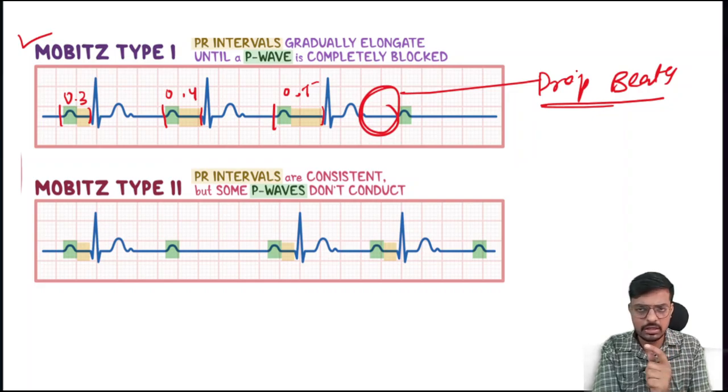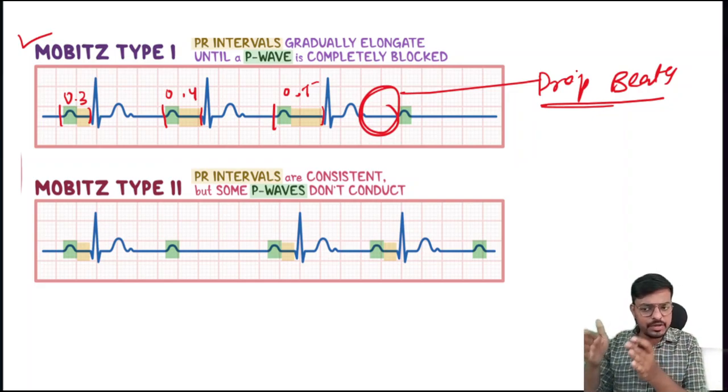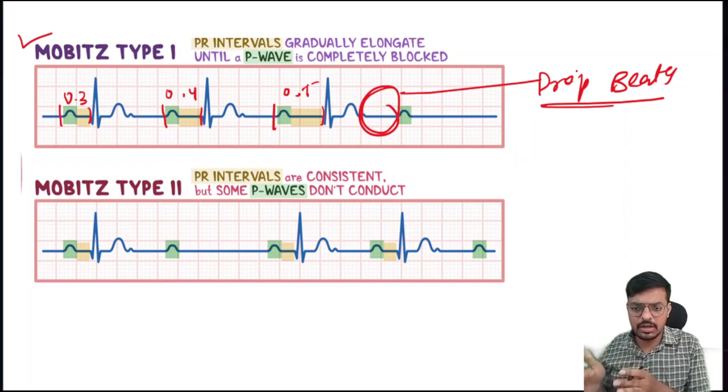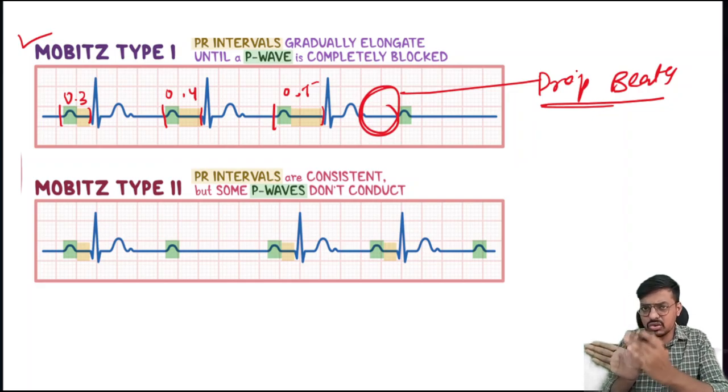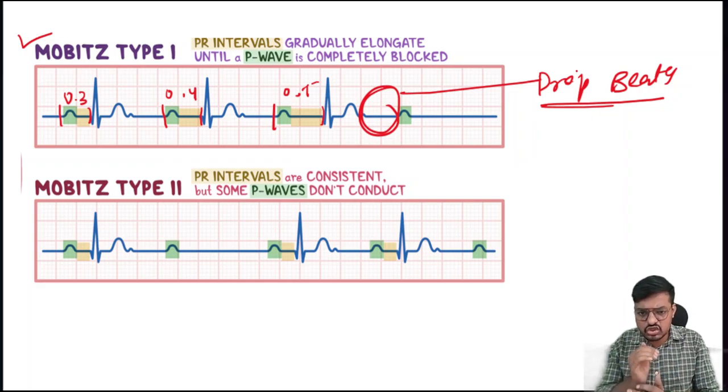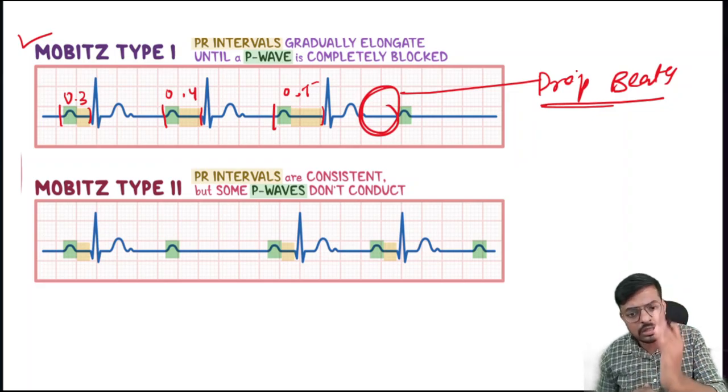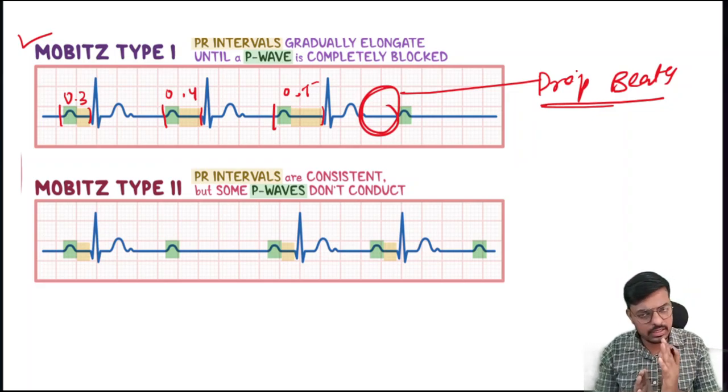What happens here? The PR interval is gradually increasing. In the first wave it is 0.3, in the second wave it is 0.4, in the third wave it is 0.5. As the waves go, the duration gradually increases until the dropped beat comes.